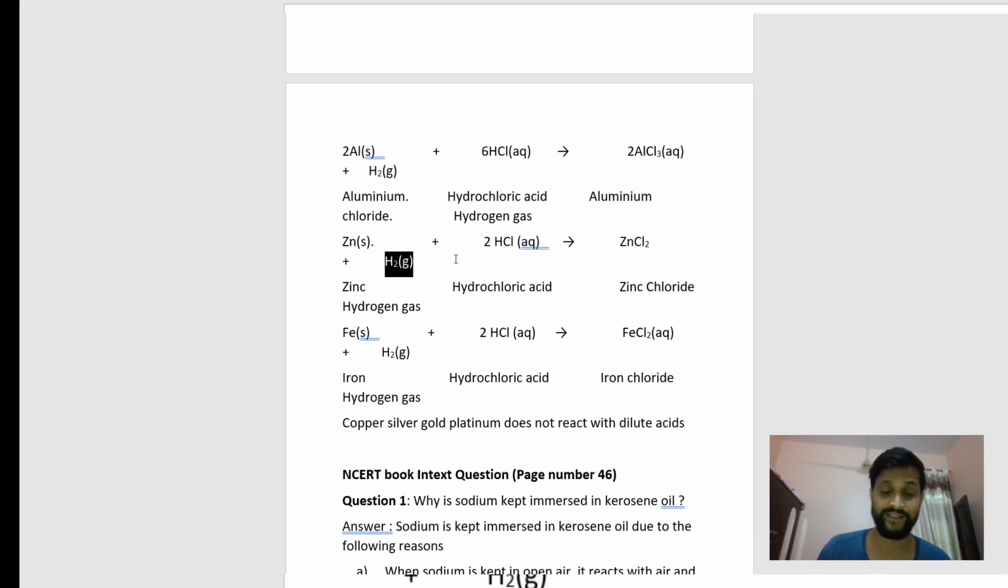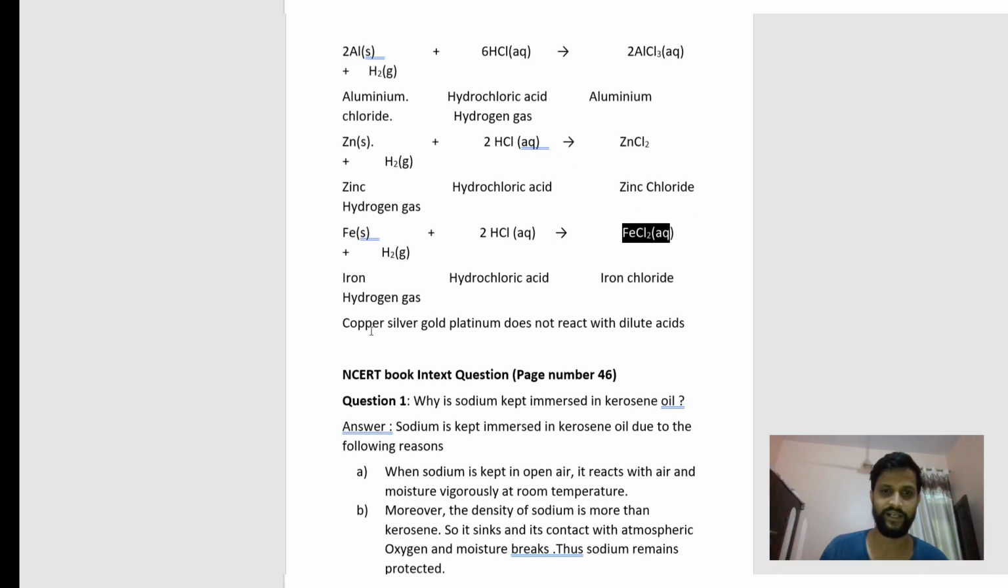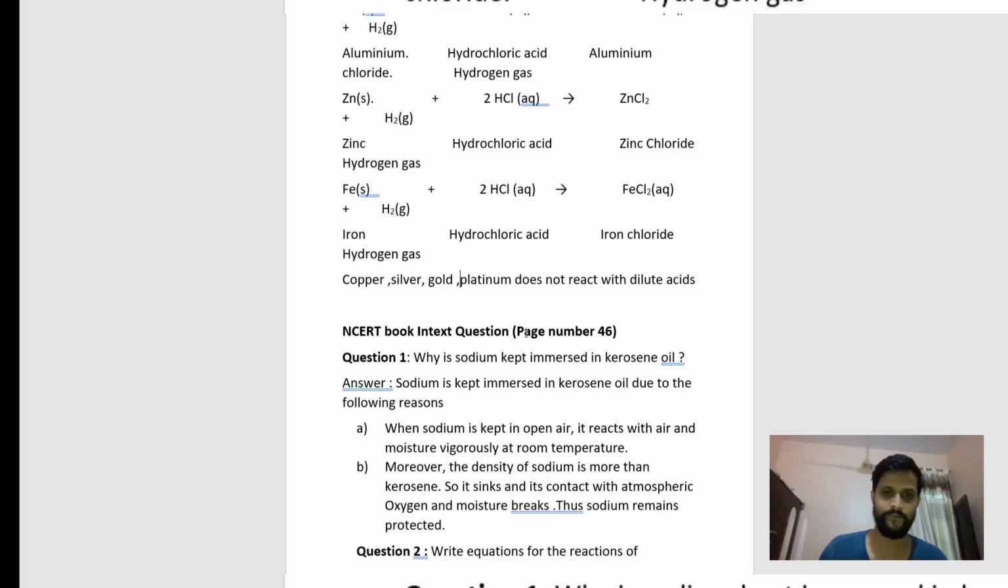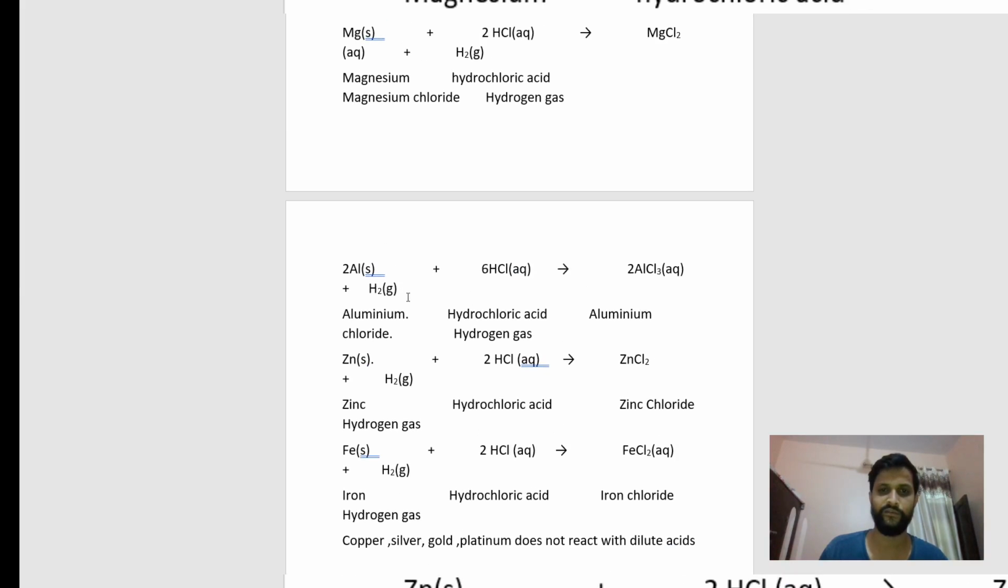You have to also balance the chemical reaction and write their states also. Next, when iron reacts with the HCl, there is formation of ferric chloride plus iron chloride plus hydrogen gas. Here we have an important point: copper, silver, gold and platinum do not react with the dilute acid. So these are the chemical activity of metal.